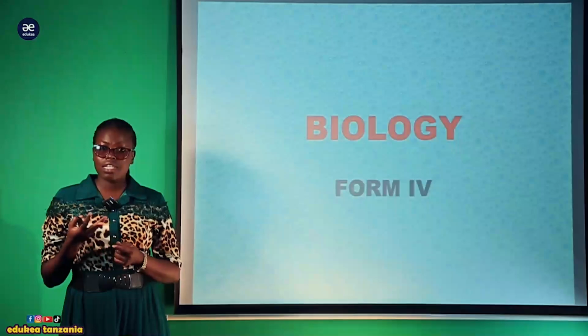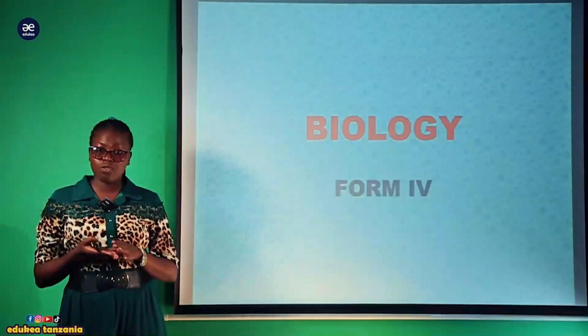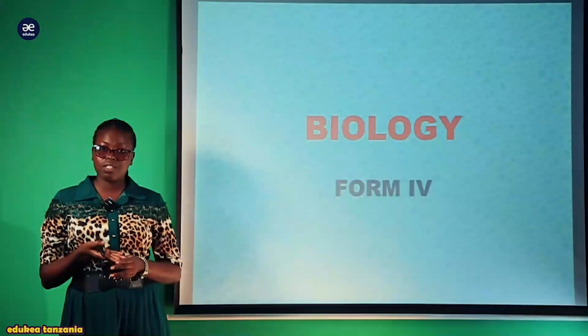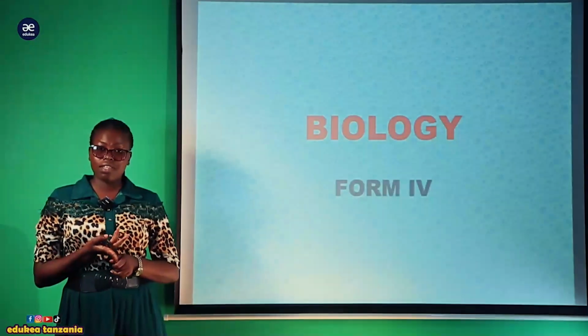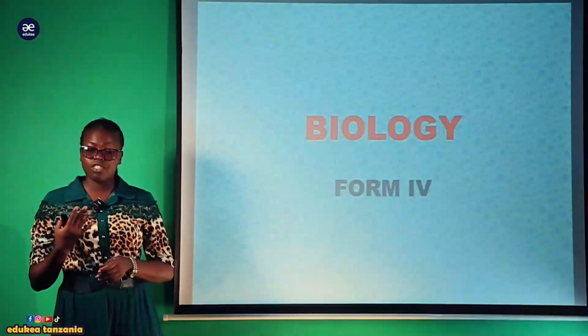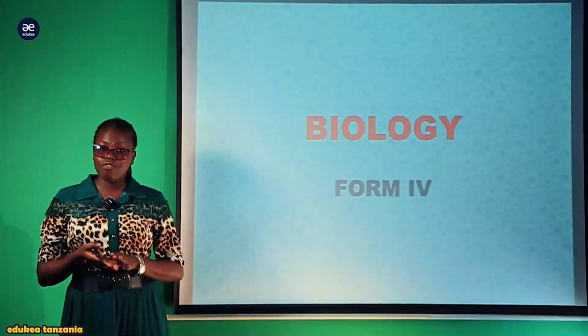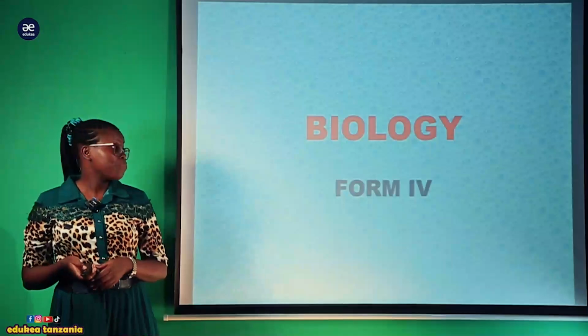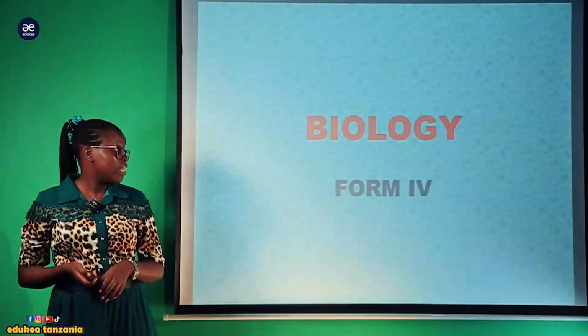In Form 2 you discussed the kingdom Plantae, where you saw the two divisions, Bryophyta and Filicinophyta. In Form 3 you discussed the kingdom Plantae, where you discussed Coniferophyta and Angiospermophyta. Now in Form 4 I would like to pass you through the kingdom Animalia, which is the last kingdom.